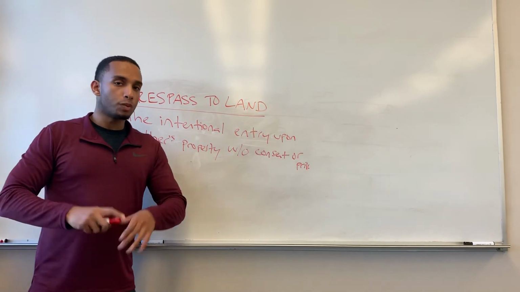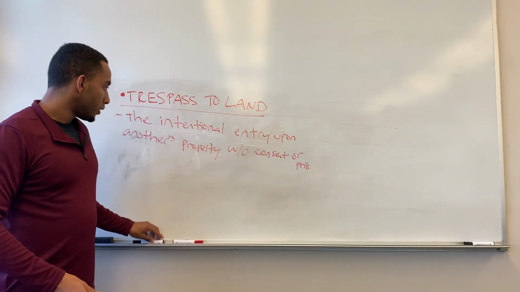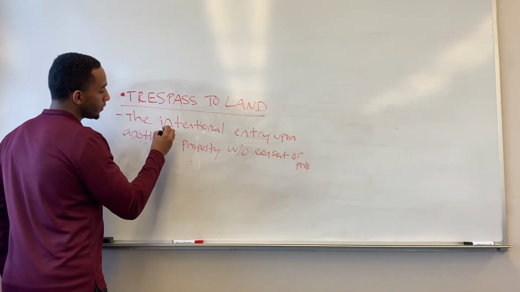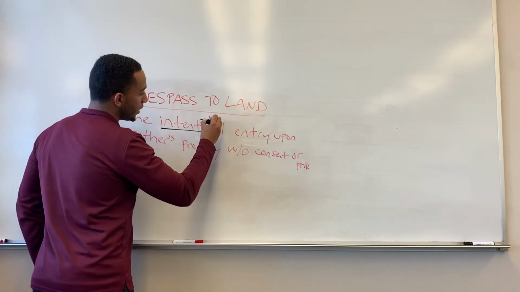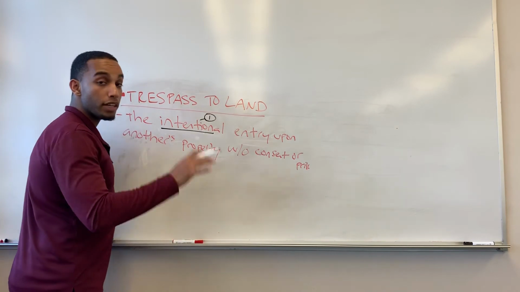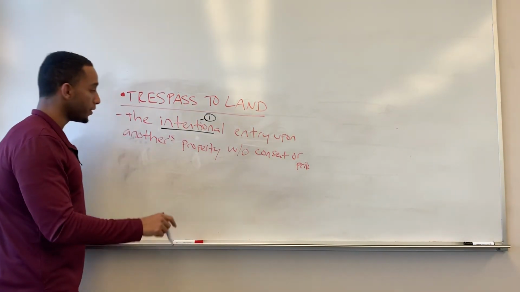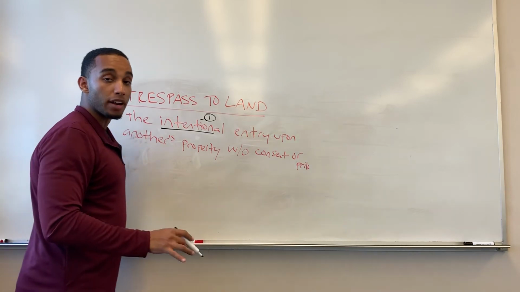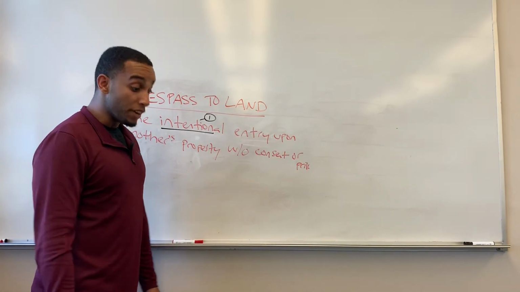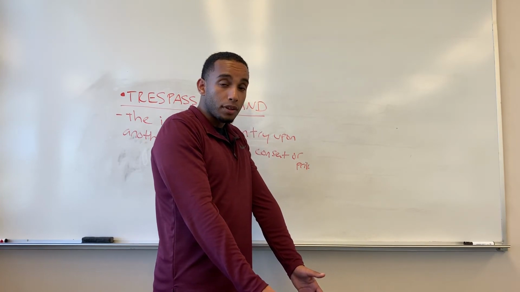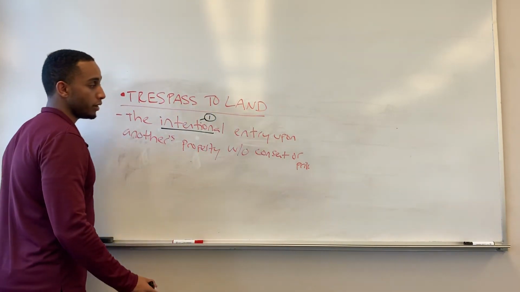So trespass to land is pretty straightforward. So we have the intent, same thing. All these intentional torts, we have intent, element number one. The intentional entry upon another's property. So the defendant had the intent to physically enter the plaintiff's property. That's where that entry comes in.